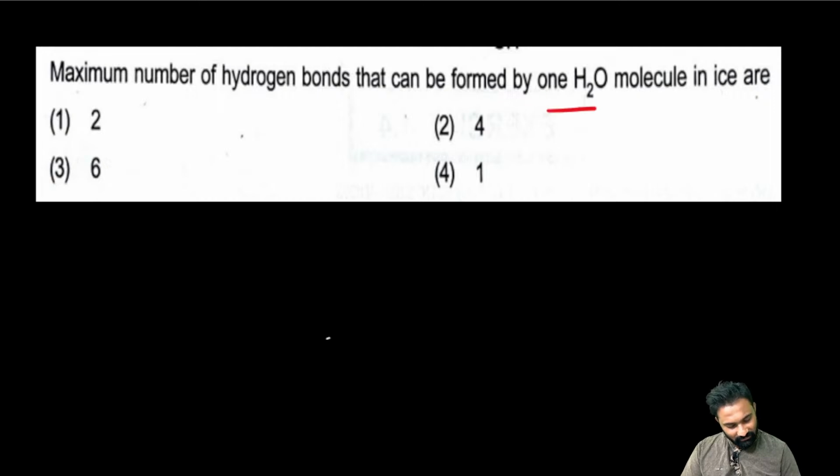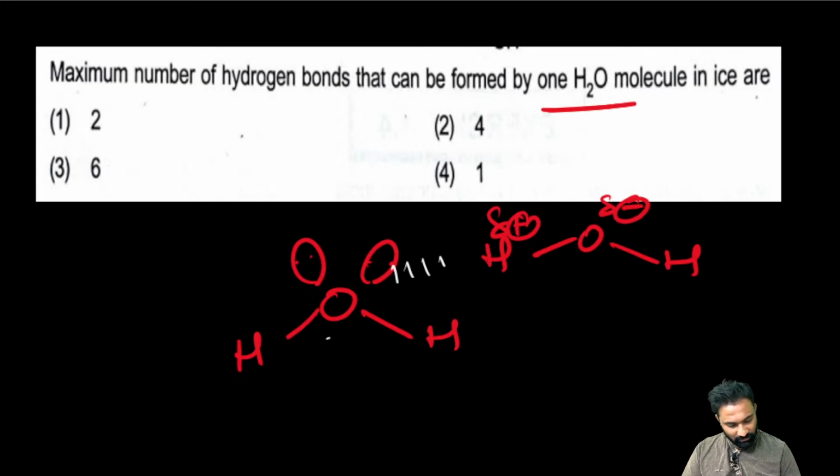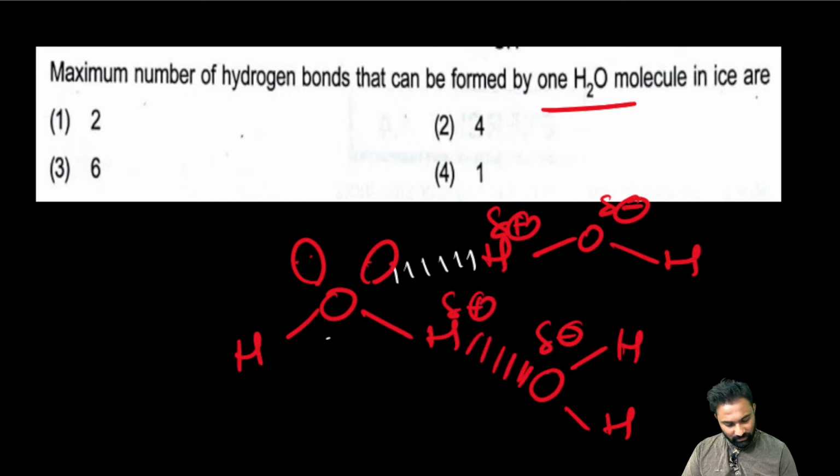Now see the H2O molecule, this is one H2O molecule, right? One H2O molecule will form 4 hydrogen bondings. One hydrogen bonding from here, one from here, one from here, and one from here, due to the partial negative of oxygen.